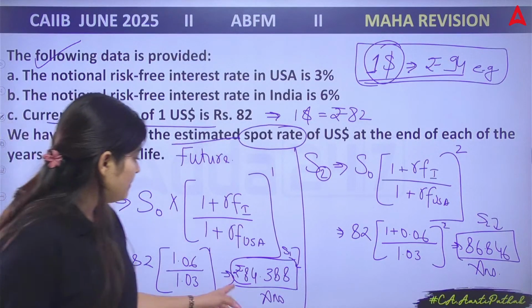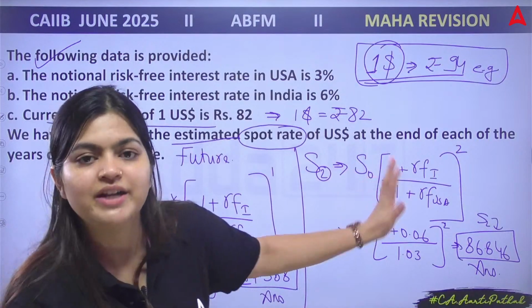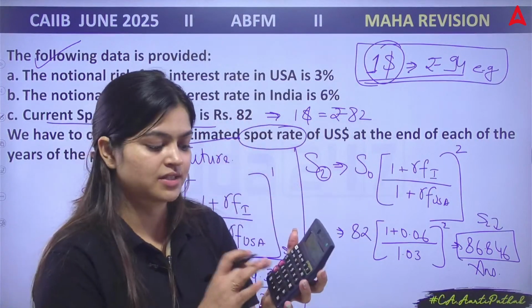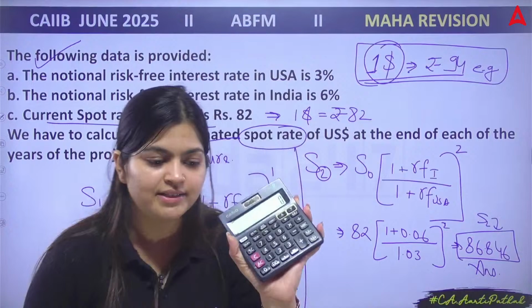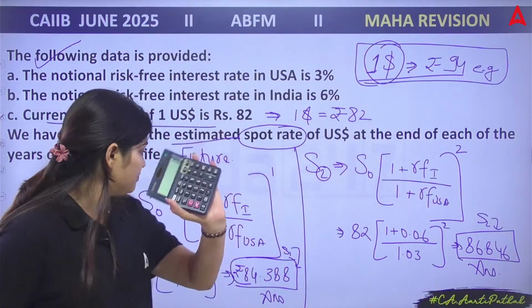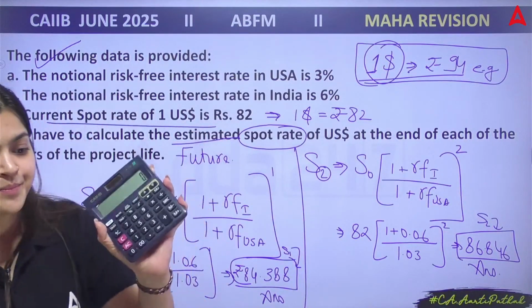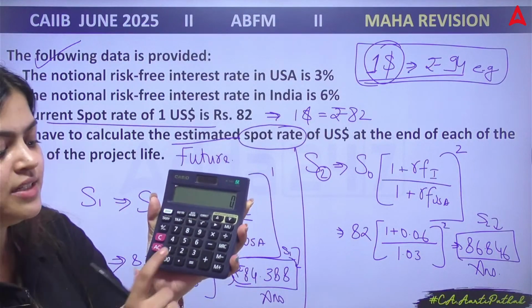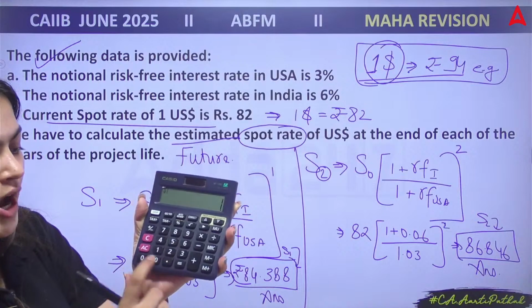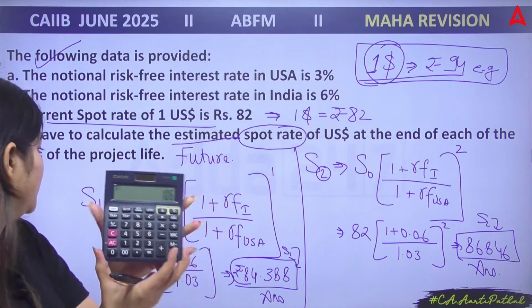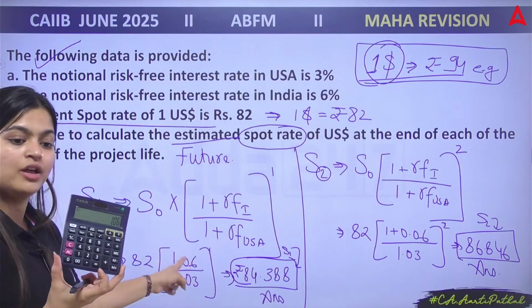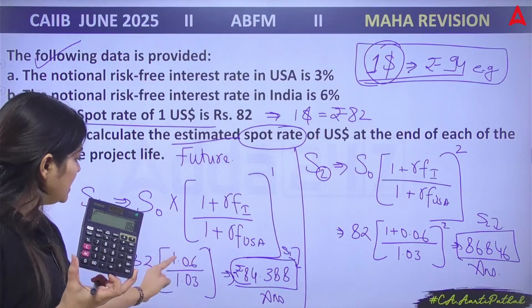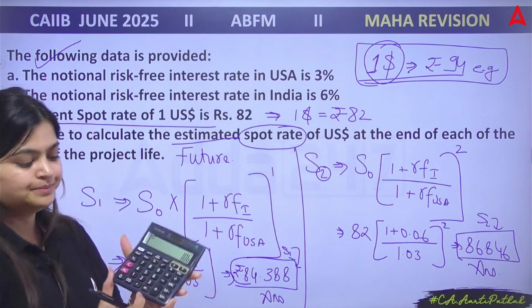Very good. Remember one thing, how you need to calculate. Everyone, listen. If you don't know how to calculate this, again see through this calculator. Let's calculate for year 1. What is given in your bracket? 1.06. Yes, this is the amount we are taking. 1.06 divided by 1.03.